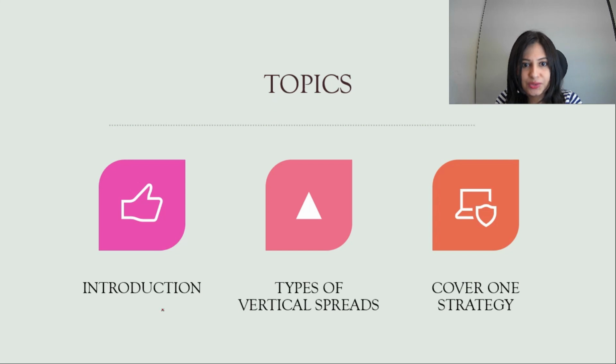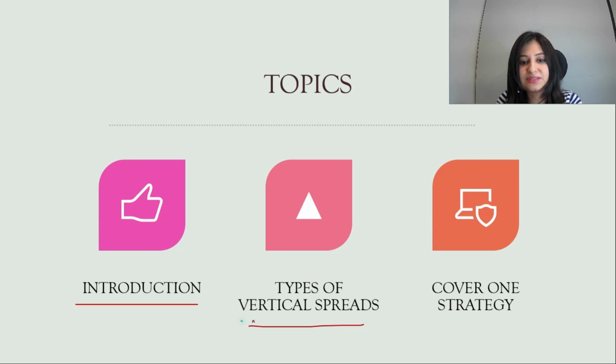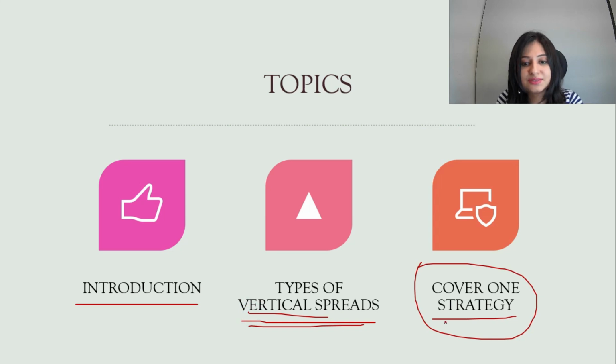The topics which we have: first, we'll discuss the introduction. I'll tell you a little bit, for whoever doesn't know, about what a spread is and why we do it. All those basic things will come up in the introduction. Then we will see types of vertical spreads. I'll be discussing the different types of vertical spreads we have in this section. And I will cover one complete strategy on vertical spreads, and then see what's the risk, what's the reward, and what the advantages are when you implement this.